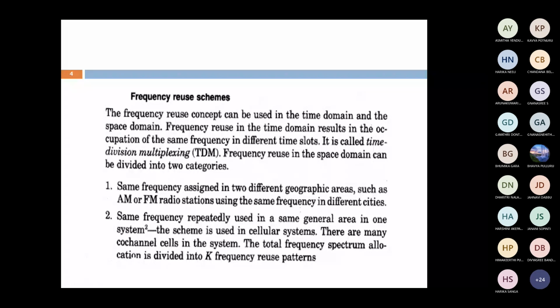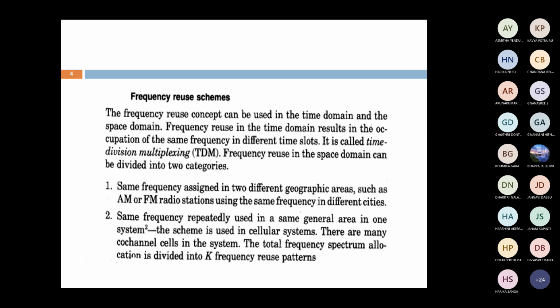Here, frequency reuse schemes. The frequency reuse concept is used in both the time domain and the space domain. For the time domain, it is called time division multiplexing.